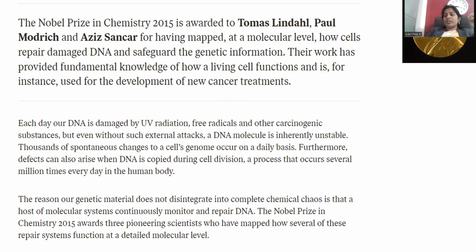Living organisms exposed to abnormal conditions for a longer period of time develop a kind of fluctuation or conflict in the genetic code. For instance, UV radiation, free radicals, and other carcinogenic substances present in the vicinity cause this, and even without such external attacks, the DNA molecule is inherently unstable. So these are the main causes of the damage of DNA.